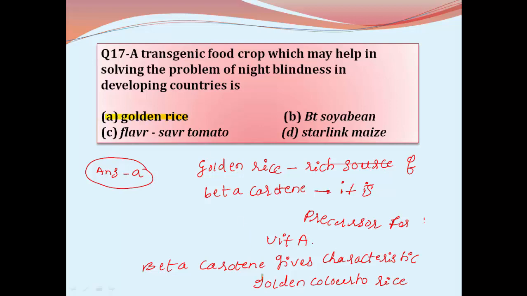Golden rice is rich in beta carotene, and beta carotene is the precursor for vitamin A. To synthesize vitamin A, the required precursor molecule is beta carotene. If beta carotene rich rice is supplied to the body, it will help in the synthesis of vitamin A, and that can solve the problem of night blindness caused due to deficiency of vitamin A.